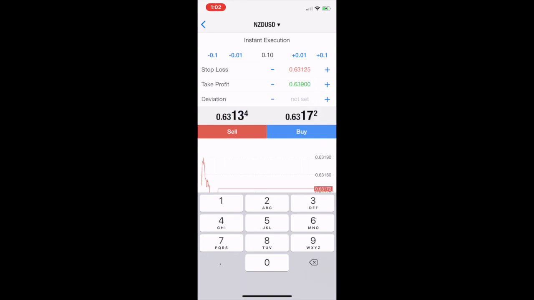Now I know this is different on an Android. You can look this up on YouTube for how to do it from an Android phone, as far as the lines are different, because there's a red line for stop loss and a green line for the take profit, but you'll get the general idea here.